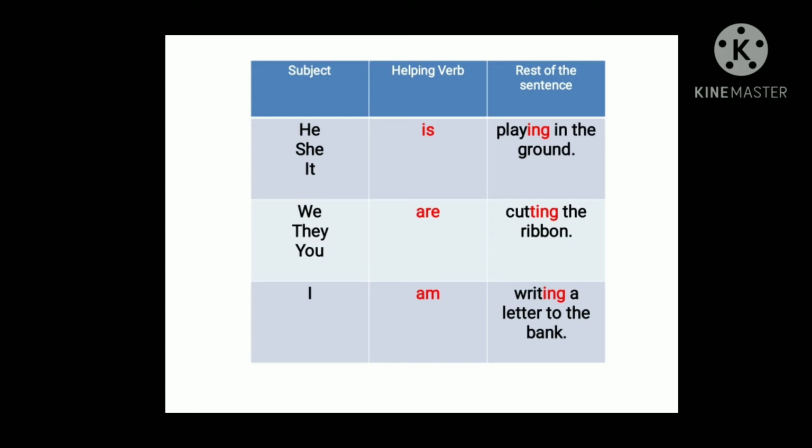Okay. Now look at the next one. I. Whenever I comes, we use the helping verb am. So I am writing a letter to the bank. Write. The verb ends with e. So we have to drop e and we have to add ing.